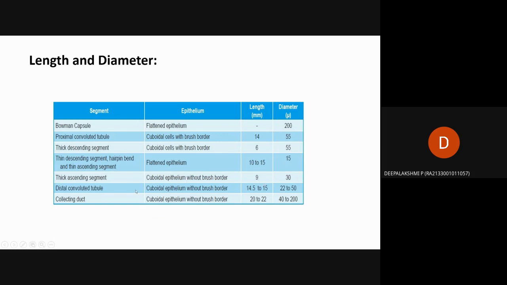Then the distal convoluted tubule has the same epithelium as the thick ascending segment, that is cuboidal epithelium with brush border. The length is 14.5 to 15 and the diameter is 22 to 50. Then the collecting duct has the same cuboidal epithelium with brush border as the thick ascending segment and distal convoluted tubule. The length is 20 to 22 and the diameter is 40 to 200 mu.